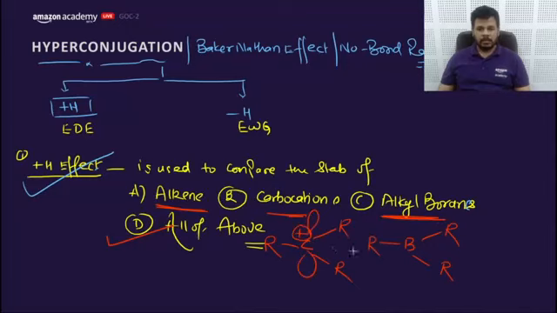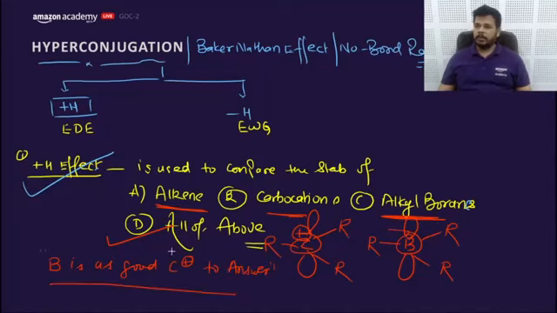It does not have a positive charge but has a vacant orbital. So boron is as good as a carbocation to answer. Getting my point?